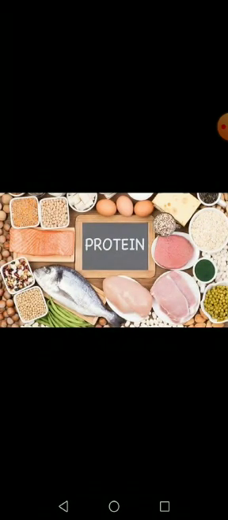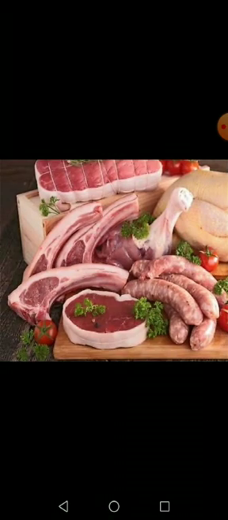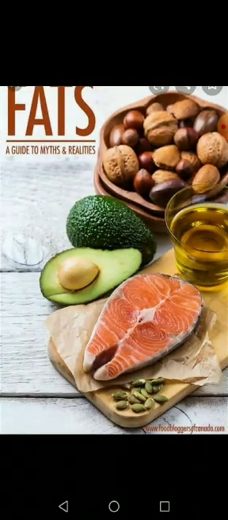Now come towards the second one, that is protein. Yes, protein, they are known as the body building material. Building means to make our body, to make anything. So they are the body building materials. Grown up children have to take a lot of proteins in their food or in their diet. They are found mostly in milk, eggs, meat, pulses, etc. Right? Okay, number third one, we have fats.